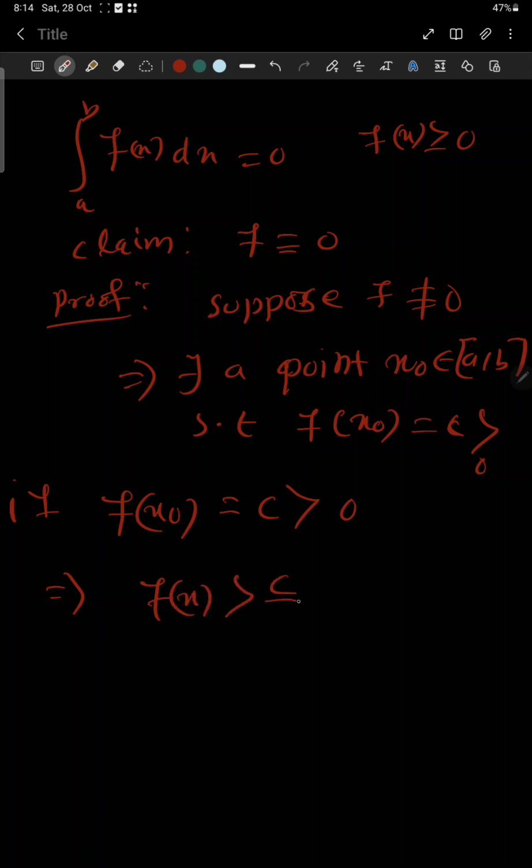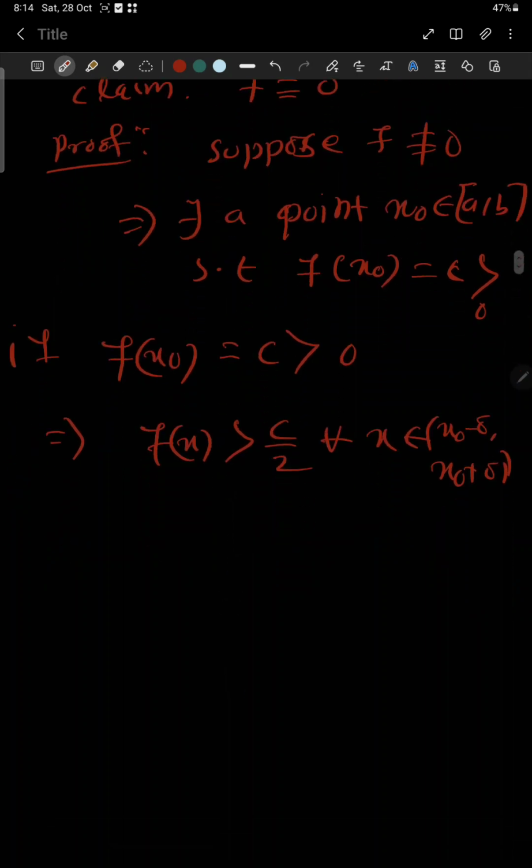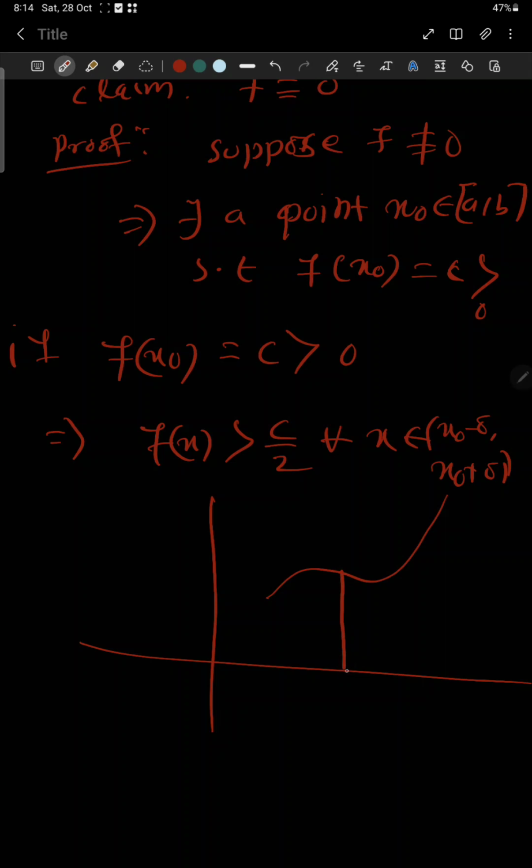f(x) greater than c/2 for all x belonging to (x0 minus delta, x0 plus delta). In this interval we can find a small neighborhood, which you can conclude from the graph. This is a continuous function. If this point is x0 and it is giving that f(x0) equals c, and if this distance is c, then this distance is c/2. You can find a neighborhood, this neighborhood.